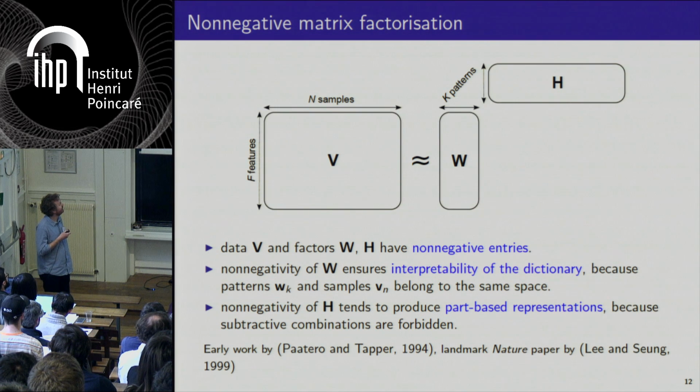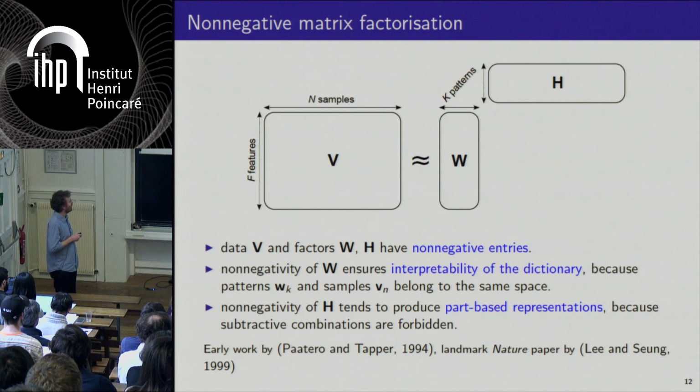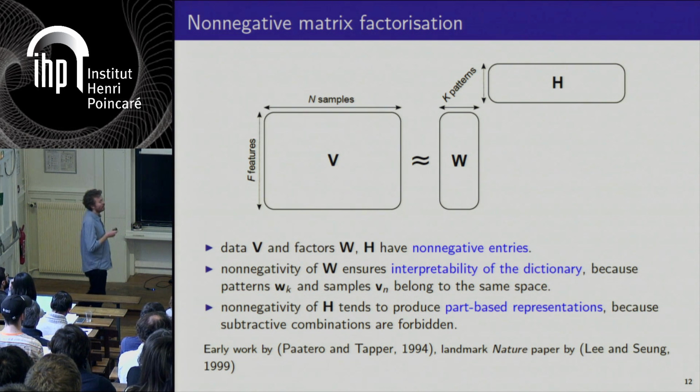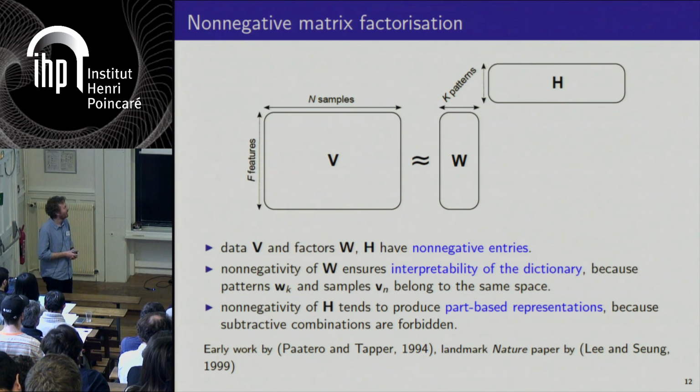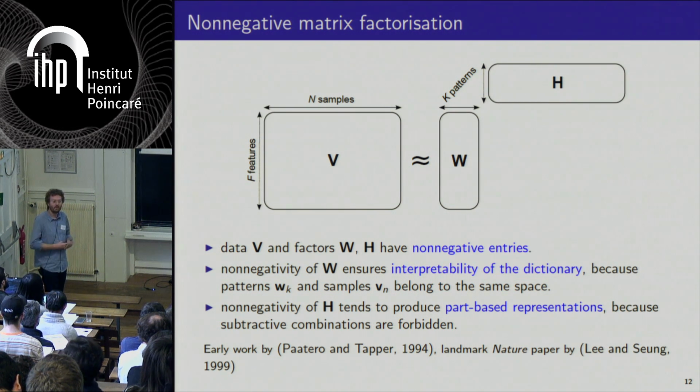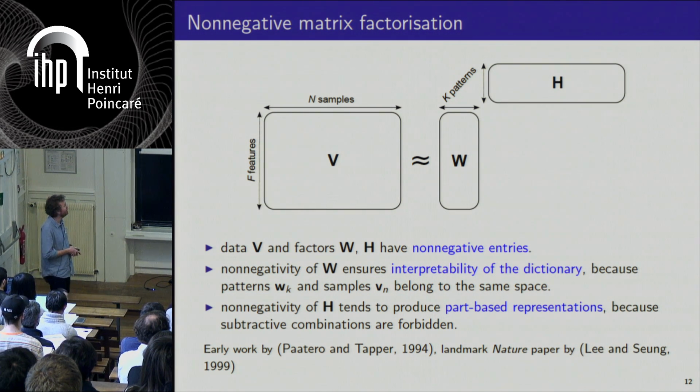And in NMF, you want to approximate V into the product of two non-negative matrices. The non-negativity of the dictionary W is going to ensure that the patterns that you are going to extract belong to the same space as the data, meaning that you can interpret the patterns, something that PCA, for example, is not going to guarantee because it does not enforce non-negativity.